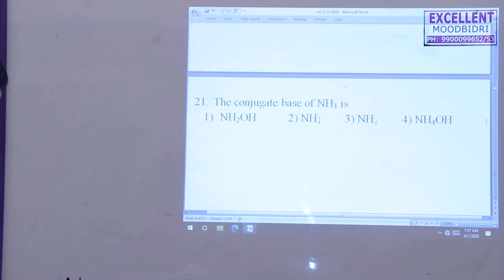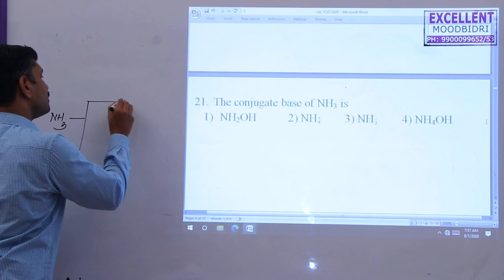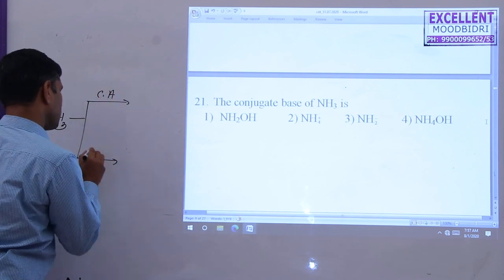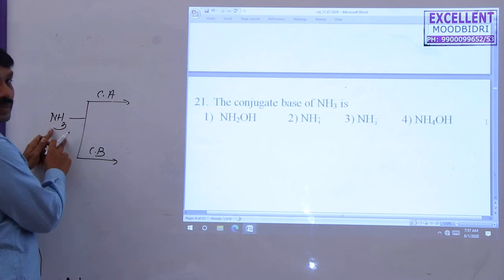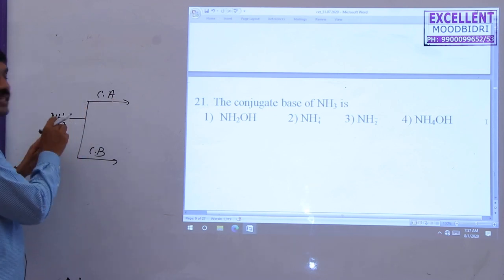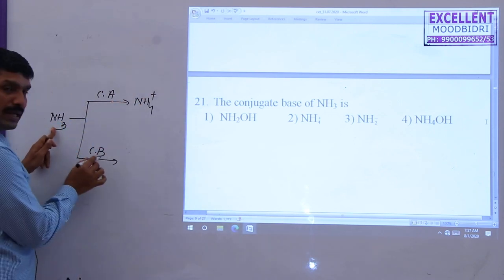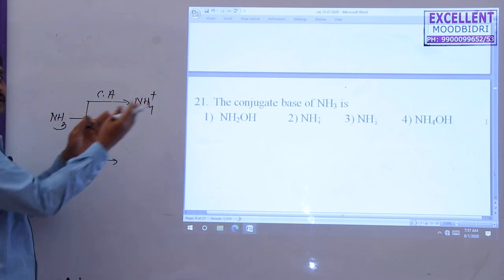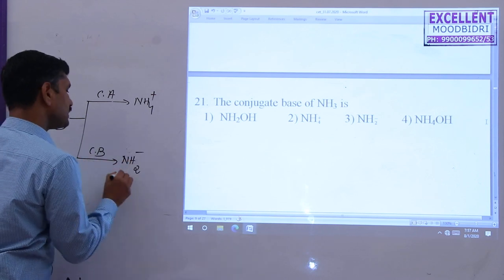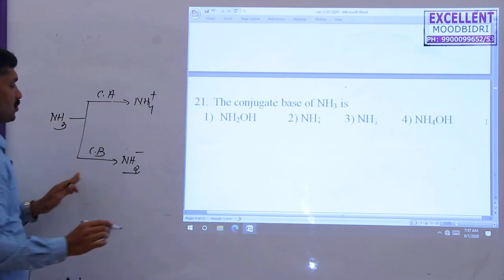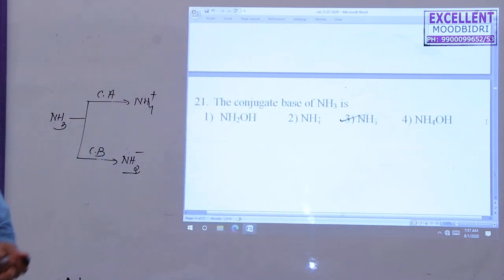So in case of ammonia NH3, here we can find both a conjugate acid and a conjugate base. Suppose you want to find the conjugate acid, so this is considered as a base. What's the base property? It is ready to accept a proton. They found NH4+. This is the conjugate acid. For the conjugate base, this is considered as an acid. Acid means it has a high tendency to lose a proton. It forms NH2-. So the conjugate base is NH2-, and the conjugate acid is NH4+. So the conjugate base they ask here is NH2-. So the third option is correct here.